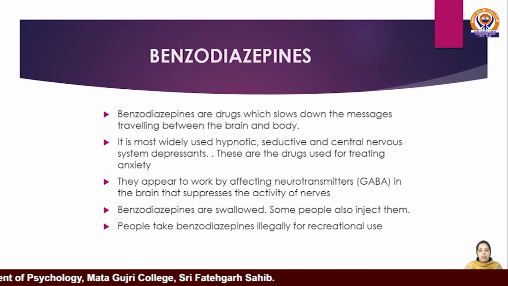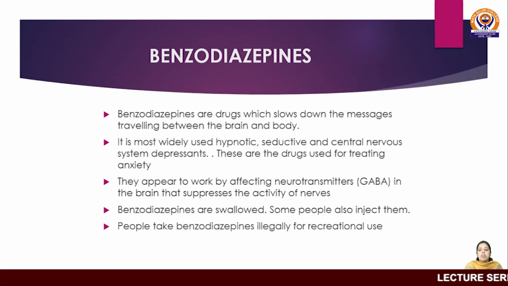Benzodiazepines. These are drugs which slow down the messages traveling between the brain and body. They operate in the brain, causing changes in emotional reactions, memory, and thinking. They are the most widely used hypnotic, sedative, and central nervous system depressant. These are drugs used for treating anxiety and tension. They appear to work by affecting a neurotransmitter called GABA.